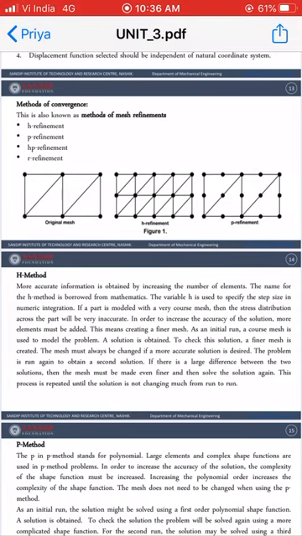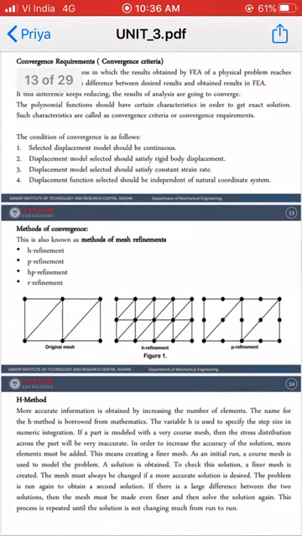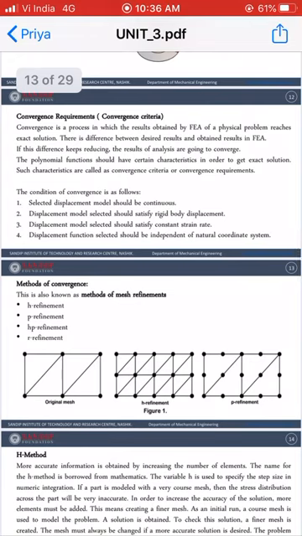So we have discussed till now the methods of convergence. First we discussed what displacement function we need to use during our problem. Then this displacement function should satisfy the rigid body conditions, then it should satisfy the constant strain rate, as well as it should be independent of the natural coordinate system. So these are the convergence requirements of the FEA problem.